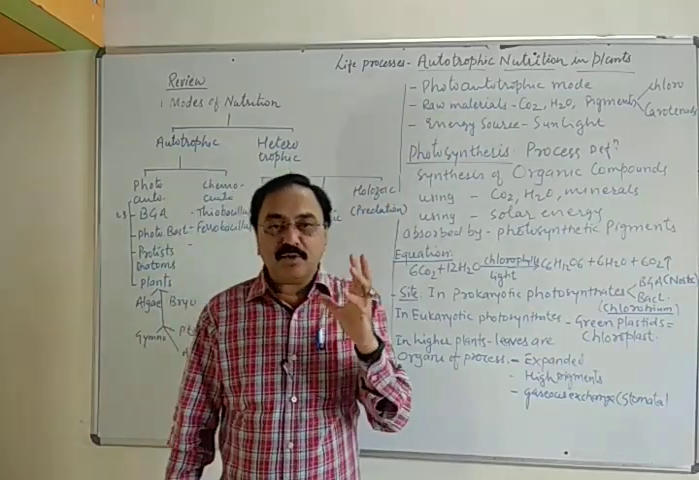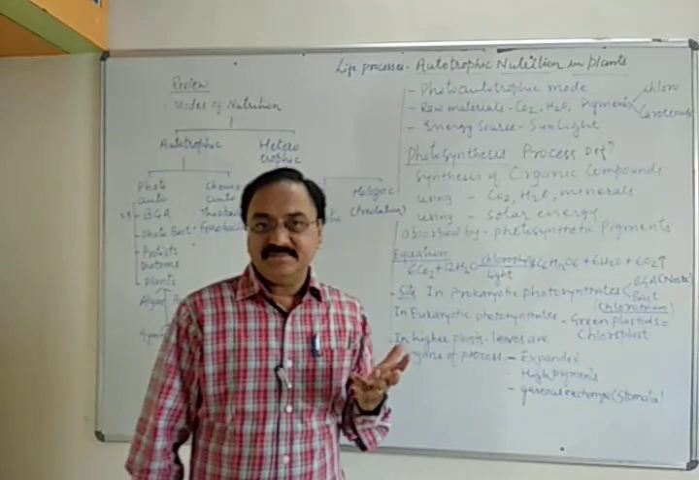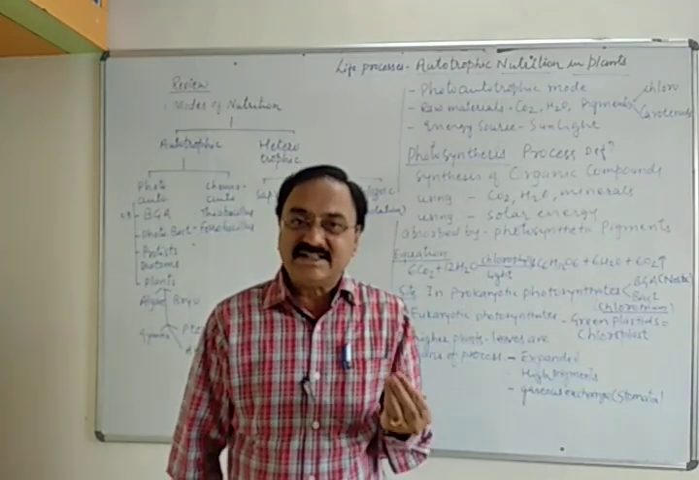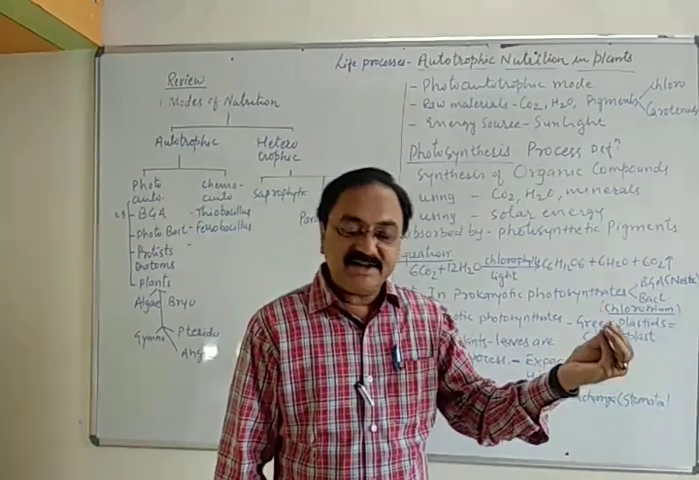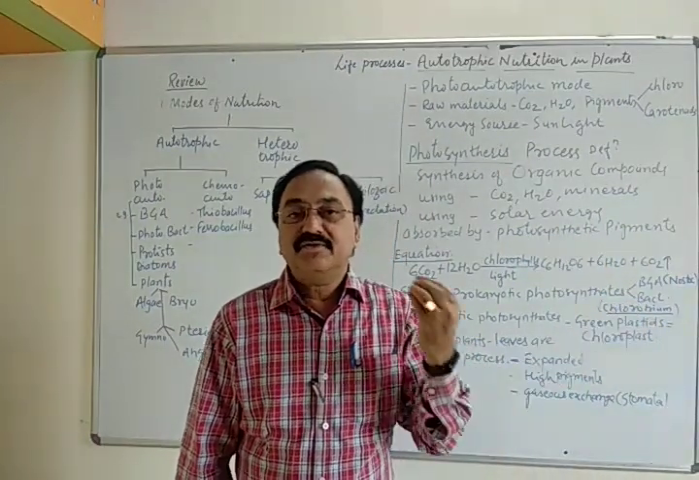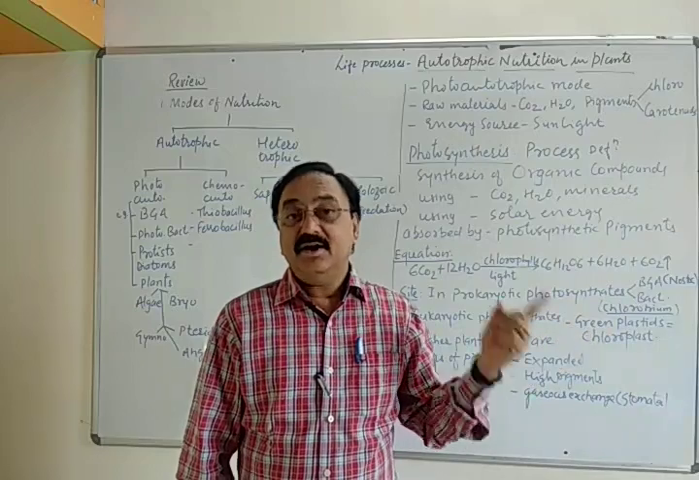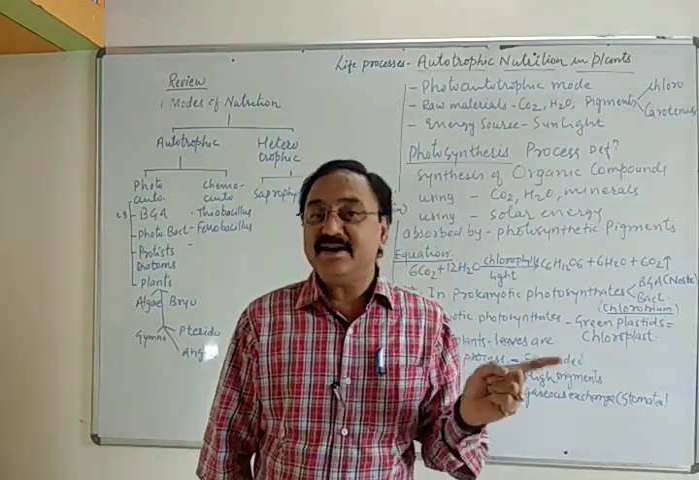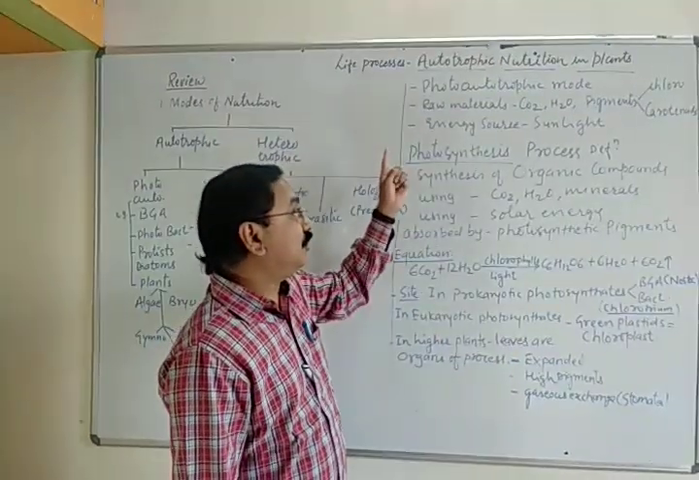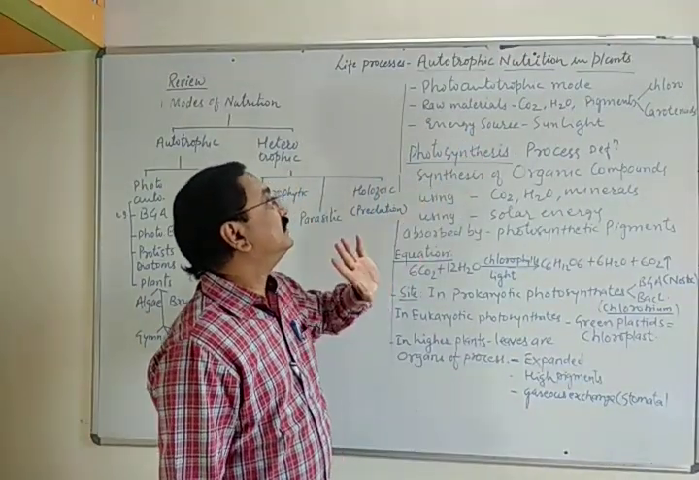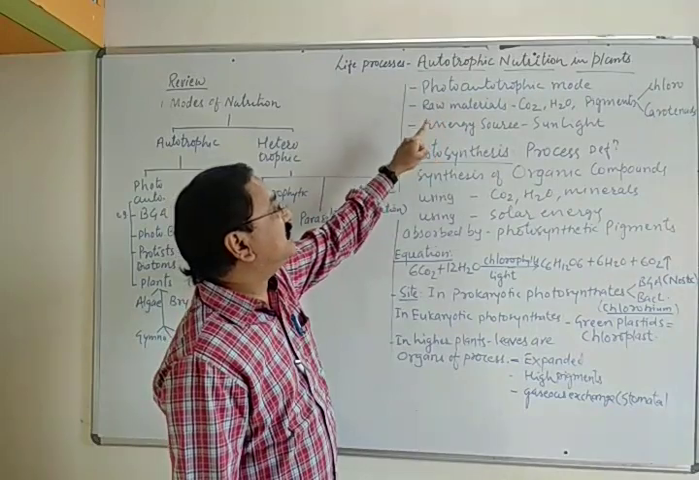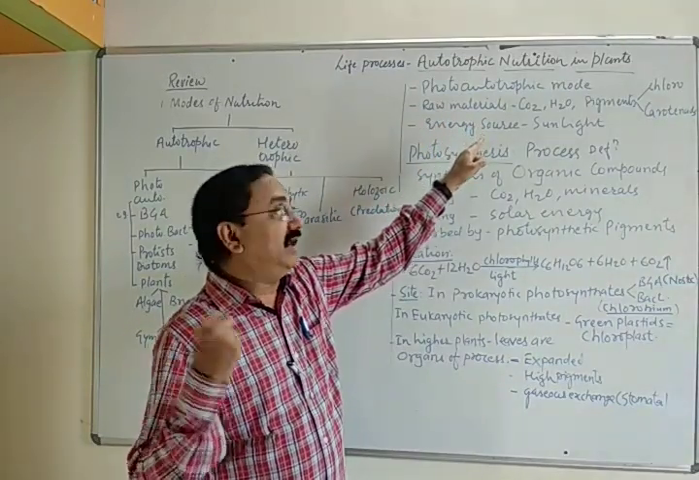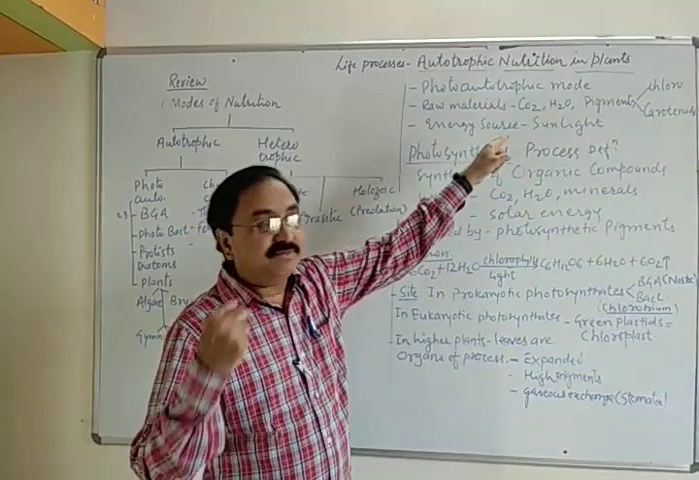Now what is photoautotrophic mode of nutrition? Once again, it is a type of mode of nutrition where organisms synthesize complex energy-rich organic compounds with the help of simple raw material using light as an energy. Where light energy is important, and therefore they are called photoautotrophic organisms. In this photoautotrophic mode of nutrition, the raw material is carbon dioxide present in the air, absorbed by the plant, and water absorbed from the soil.